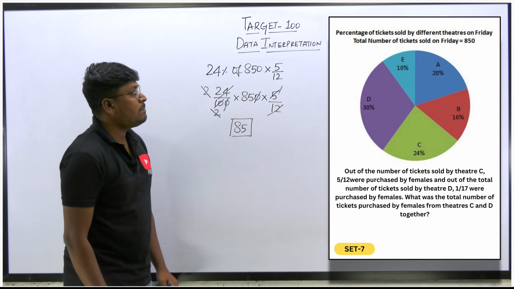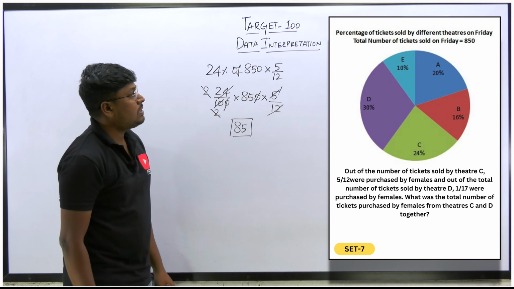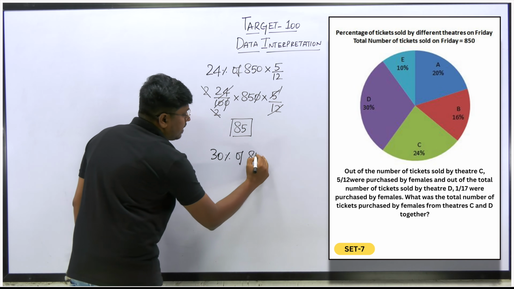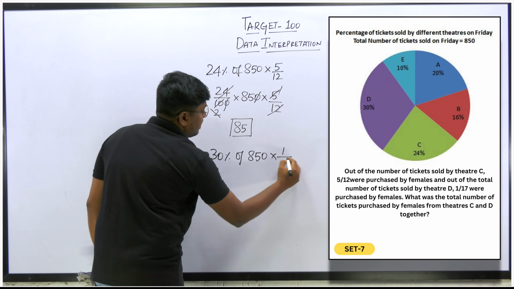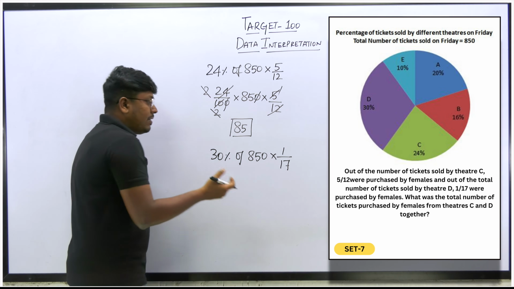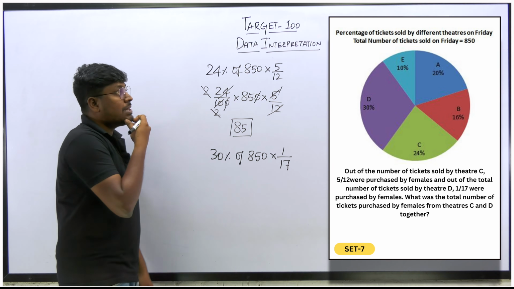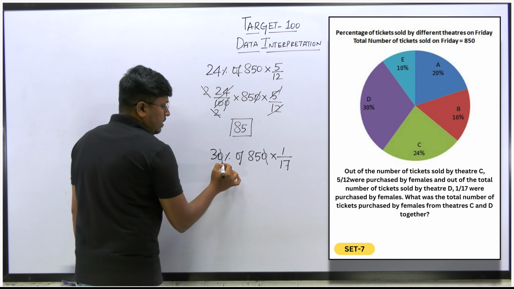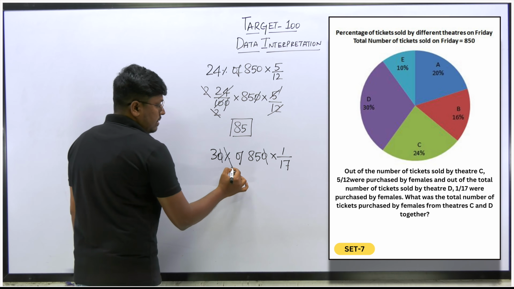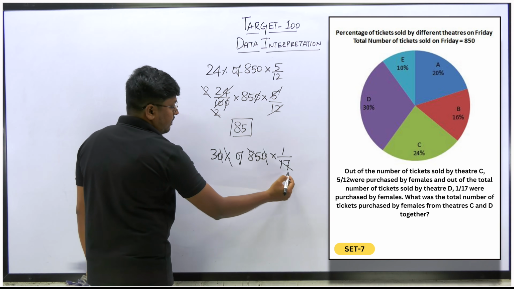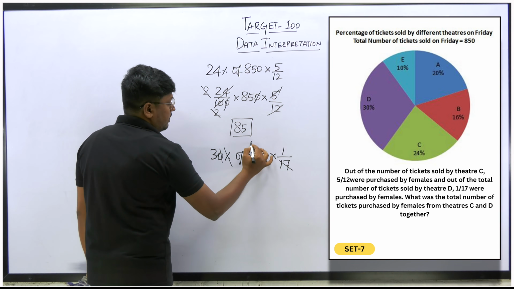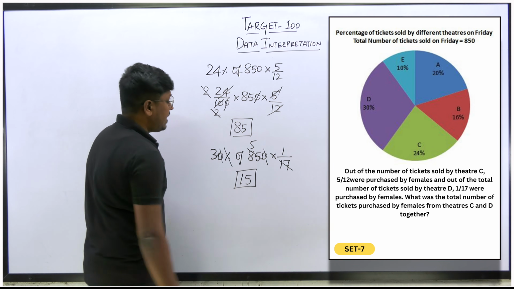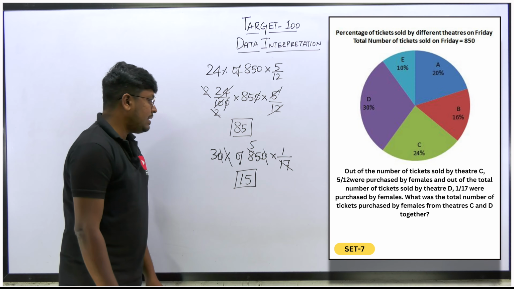And similarly the second part for theatre D. So theatre D is how much? 30%. So 30% of 850, into 1 by 7. So 1 by 7 will be the total number of females who purchased tickets at theatre D. So now cancel 0, 0 here. Cancel percentages. So 5 times 3 is 15. So a total of 15 tickets have been purchased at theatre D by females.